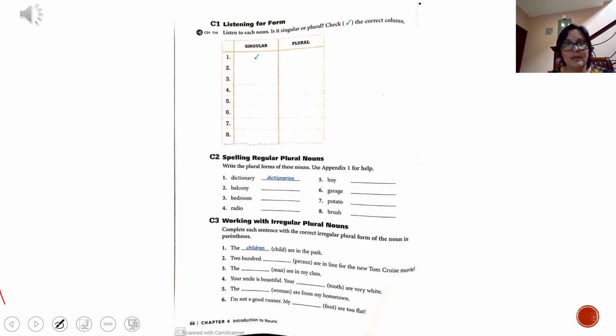1, manager, 2, children, 3, books, 4, man, 5, teeth, 6, woman, 7, child, 8. mice,